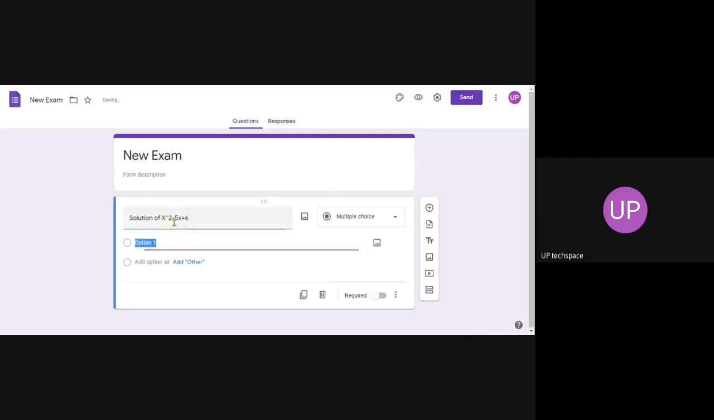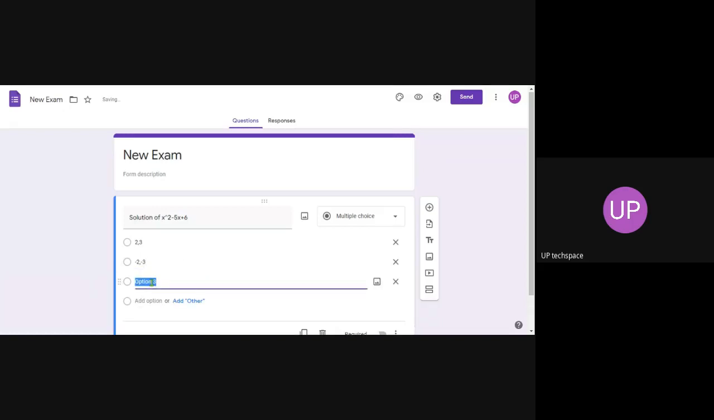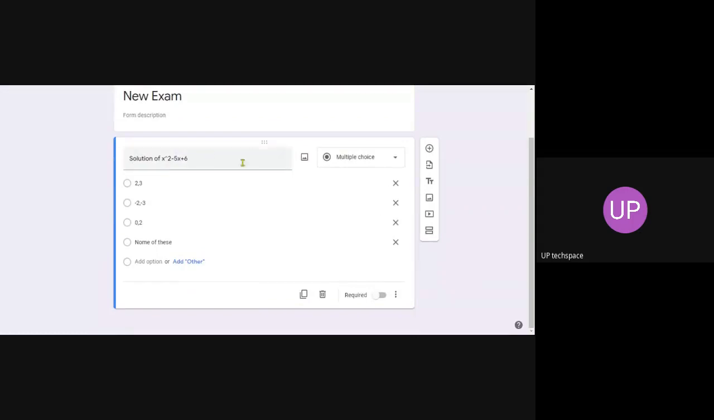A small question: solution of x square minus 5x plus 6. We can write the options as 2 comma 3, minus 2, minus 3, 0 2, none of these. This is a question. It's a multiple choice question.